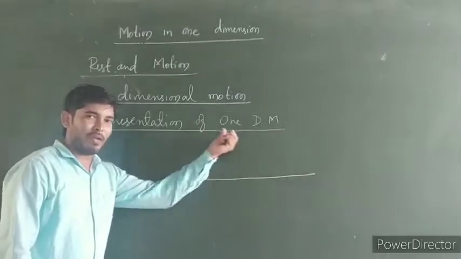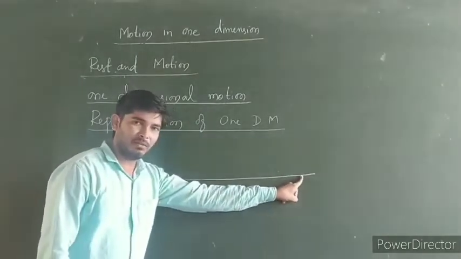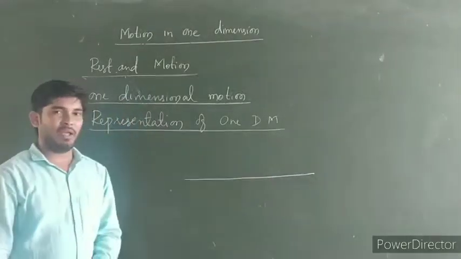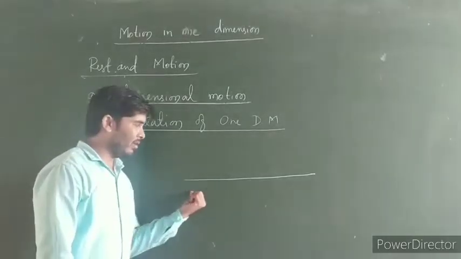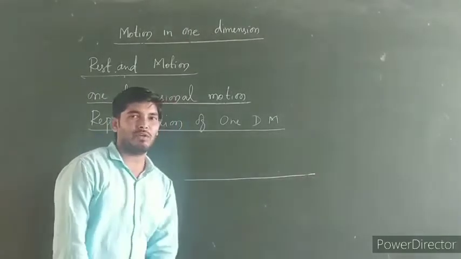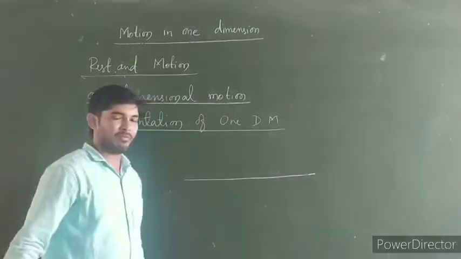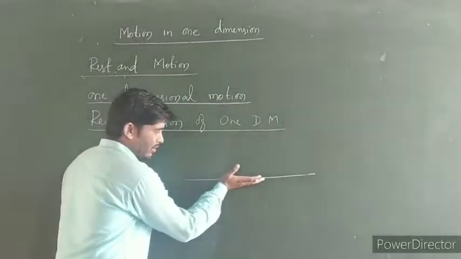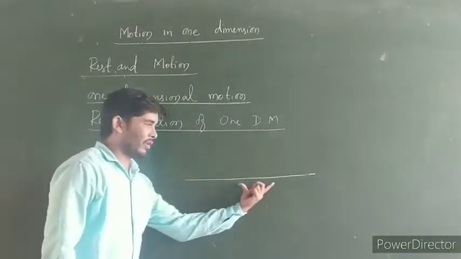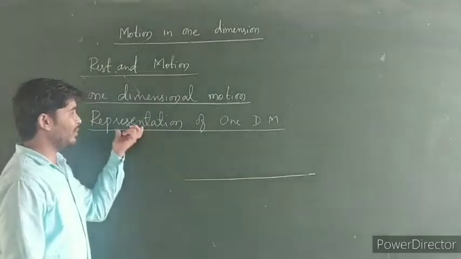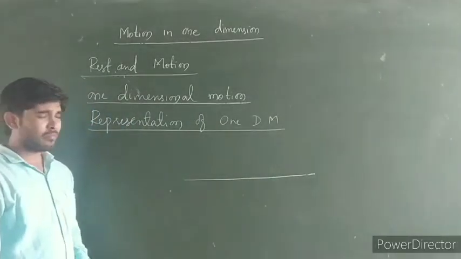So the path of one dimensional motion of the body is represented by a straight line which is parallel to the x-axis if the x-axis is taken along the direction of motion of the body. See, now in this direction the body is moving. If the x-axis is taken along the motion of the body, then we will get one straight line. So this is how we can represent the one dimensional motion of a body.